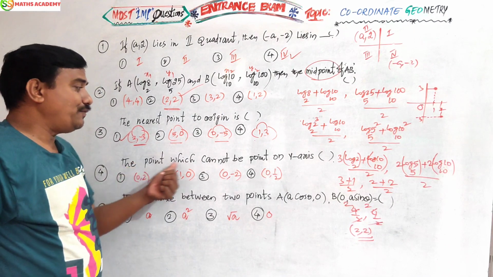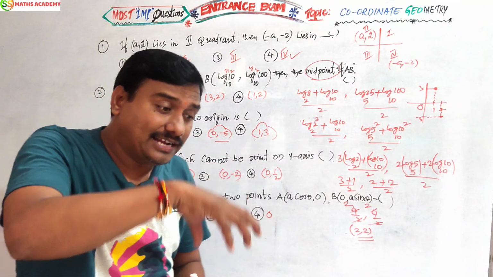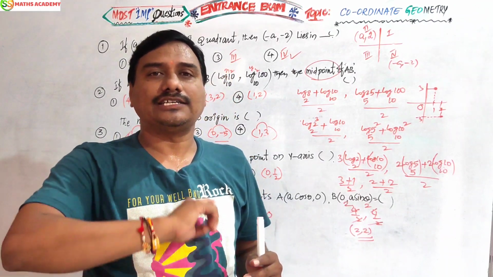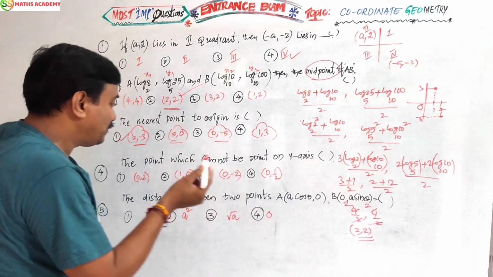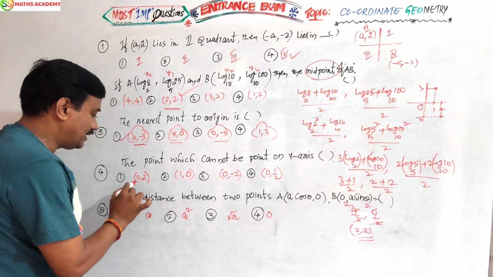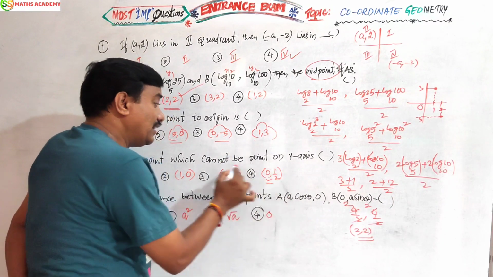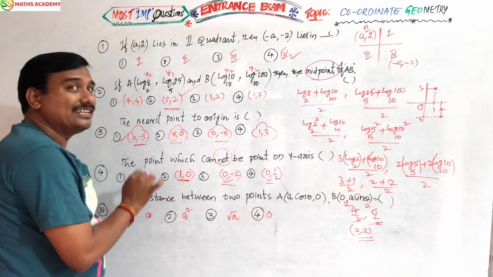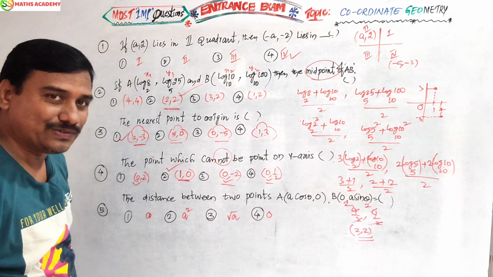Next. The point which cannot be a point on the y-axis. Simple. On the y-axis, the x coordinate should be 0. On the x-axis, the y coordinate should be 0. Here he is asking which cannot be on the y-axis. The remaining three will be on the y-axis. On the y-axis the x coordinate should be 0. Here 0, it is satisfied. It is 0, satisfied. It is 0, satisfied. Which cannot be? This is not satisfied because the x value is non-zero. That is the reason this point cannot be a point on the y-axis. So the answer is option 2, 1 comma 0, right?